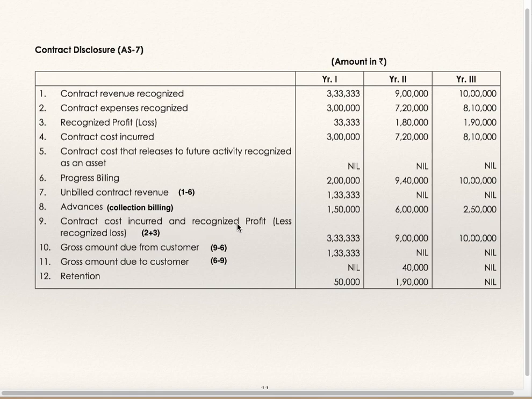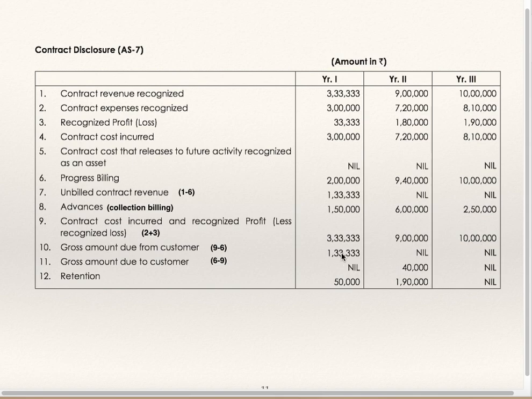Contract cost incurred and recognized profit less recognized loss. Cost incurred is 3 lakh, recognized profit 33,333. 7 lakh 20,000 plus 1 lakh 80,000 and 8 lakh 10,000 plus 1 lakh 90,000. So this is 3 lakh 33,333, 9 lakhs and 10 lakhs.